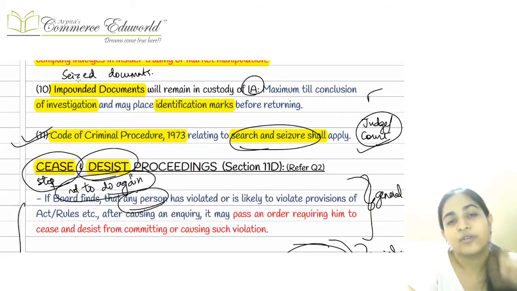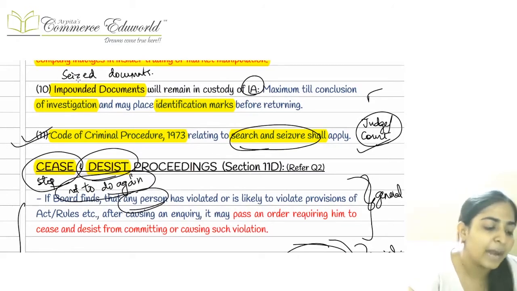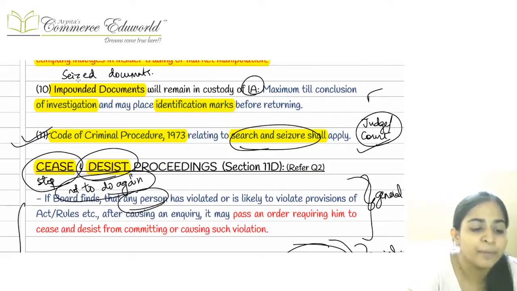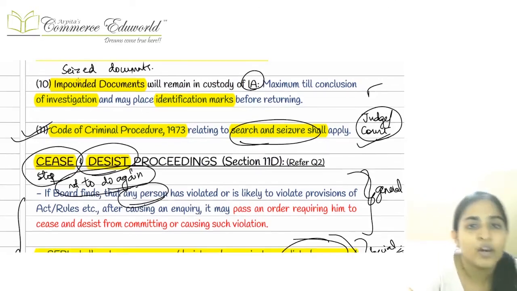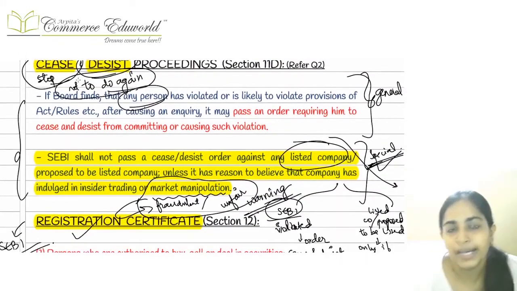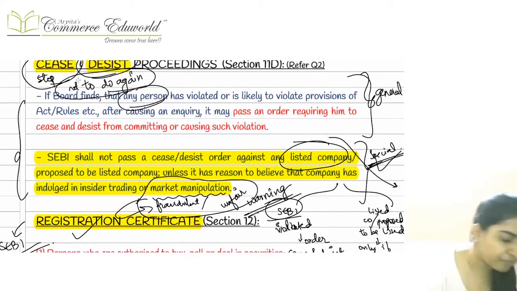Seizure of books of accounts, investigation is allowed, but seizure of books of accounts of a listed company and a proposed to be listed company is not allowed unless you are of the belief that the company is involved in insider trading or market manipulation, or fraudulent or unfair trade practice.